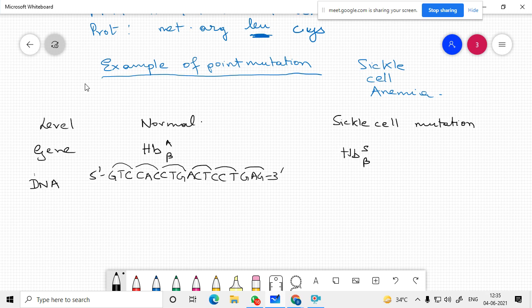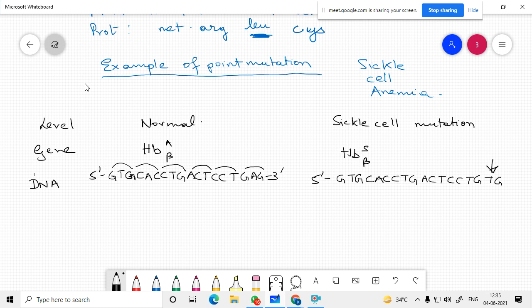In case of sickle cell anemia, this is 5 prime GTG, CAC, CTG, ACT, CCT, GTG.